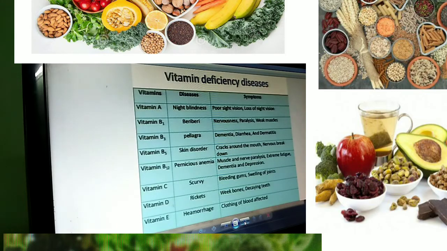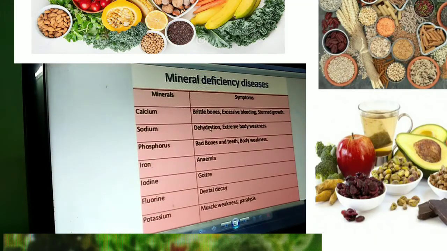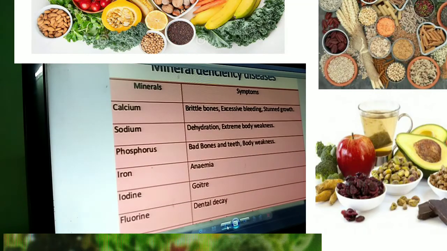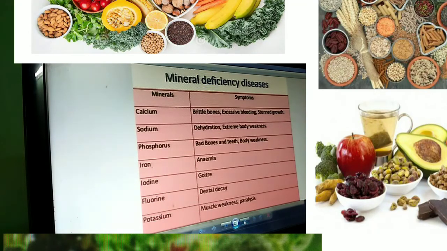So these are all the mineral deficiencies, and I have given three. These are all for you to learn. The charts are very important. Again, I have given in the chart what diseases are caused and what the symptoms are. You concentrate on these charts. Okay children, concentrate on these charts. Mineral deficiency diseases I have given, then vitamin deficiency diseases. Learn these charts. Other things you have for reference, other pictures and all what we have learned till now.